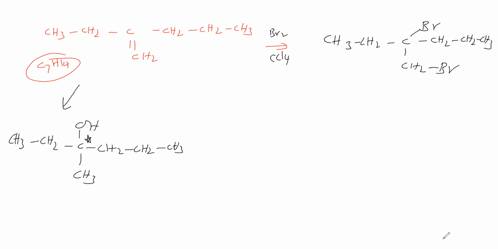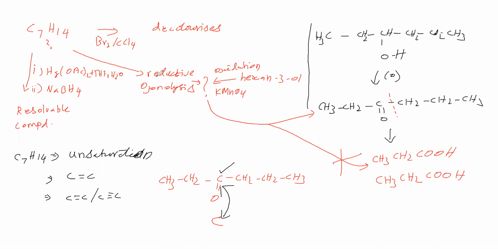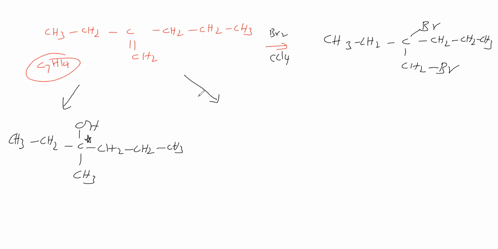Okay. Next we will see this C7H14 undergoing reductive ozonolysis. Reductive ozonolysis means you have to break the C=C double bond completely. We break the C=C double bond, therefore this and this get separated. Give one oxygen to this, and one oxygen to this. This is the reductive ozonolysis product, we can say.